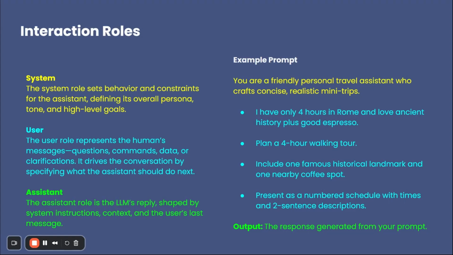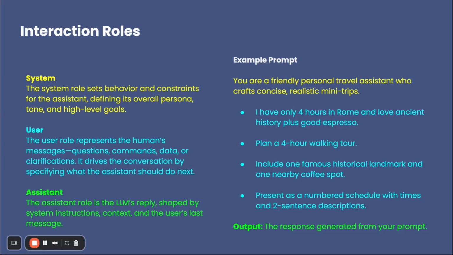System role is basically like a director role behind the camera. It decides how the assistant should behave. It decides its tone, personality, and the goals. In this prompt that we have as an example, the first line written in yellow is the part where the system role is being played. This is the part of the prompt where we are telling AI to behave like a friendly personal travel assistant.